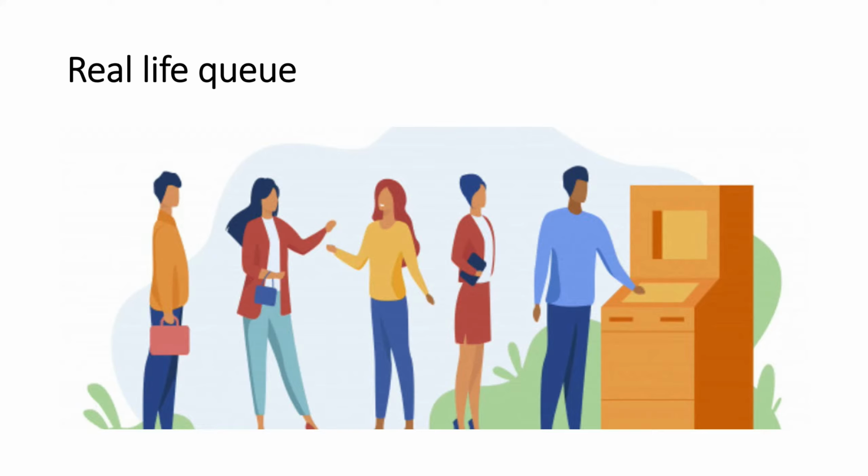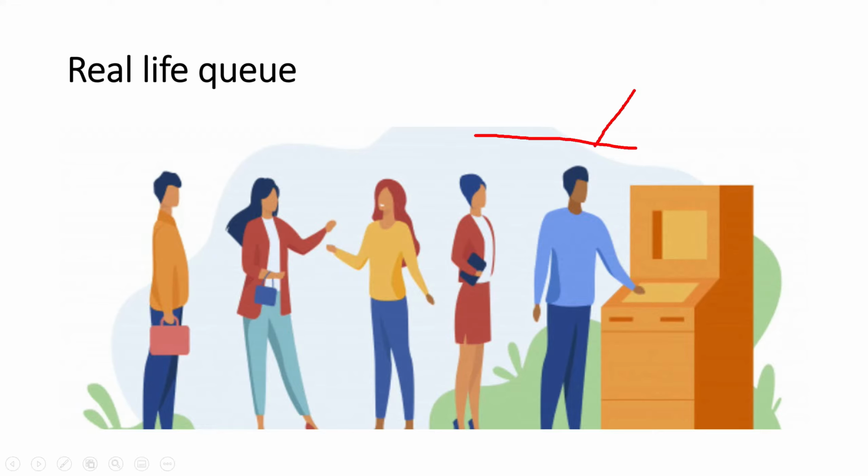So in this real life situation, who do you think will be able to get access to this ATM machine first? The one who is in front of this queue? The one who comes early? The one who is standing in front will also be the first to leave the queue as he or she is done accessing the machine. They leave the queue. Also, if someone wants to join this queue, they'll join from the back.